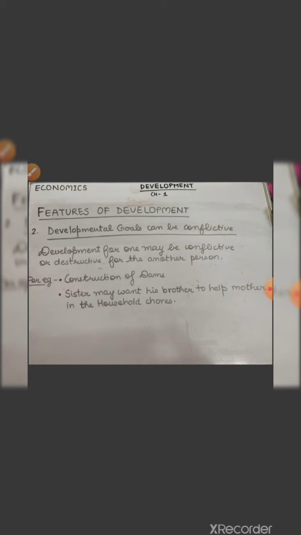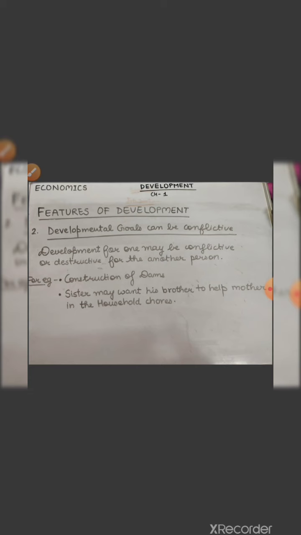Another simpler example I may give you is that a sister may want her brother to help mother in the household chores, but the brother may not like it. So the brother helping mother in the household chores can be development for the sister, but it may not be development for the brother.